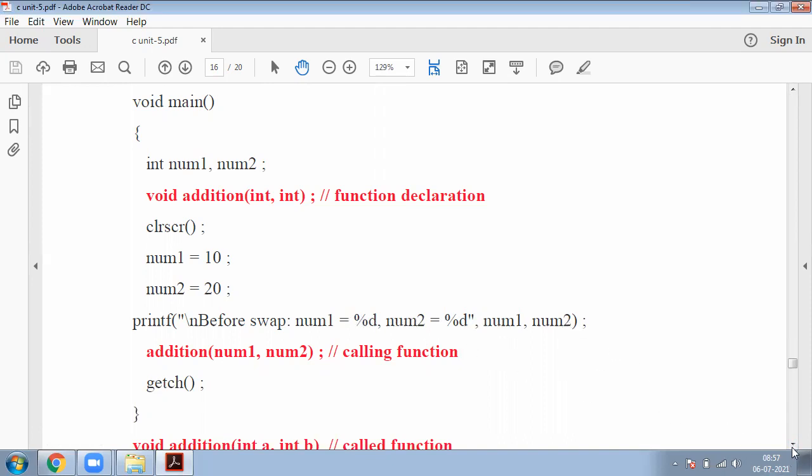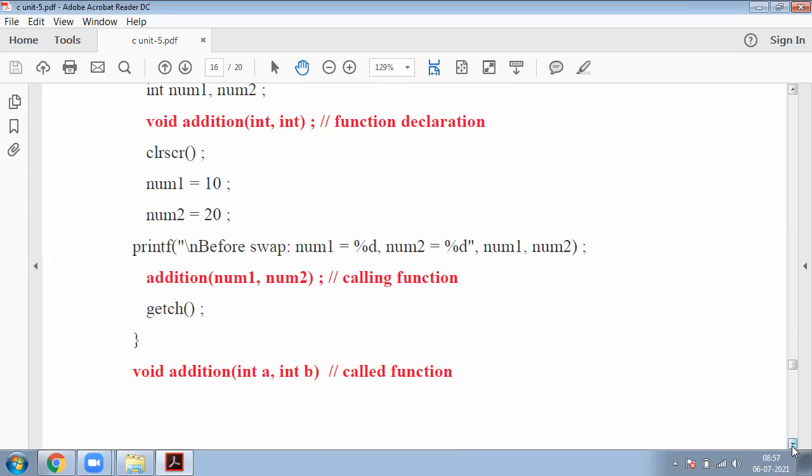Now this is the function calling. In that function calling, addition is my function name, addition of number one comma number two. Okay? Addition is my function name, with number one variable and number two another variable. Then getch, which is for output purposes. This is the end of my main program.